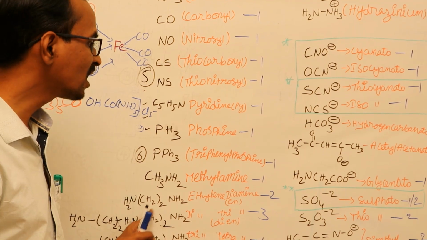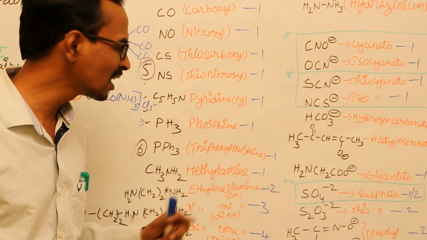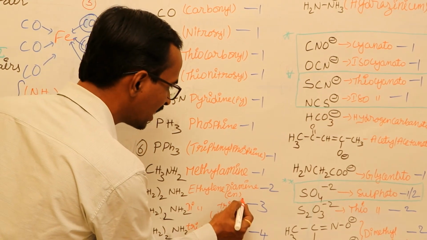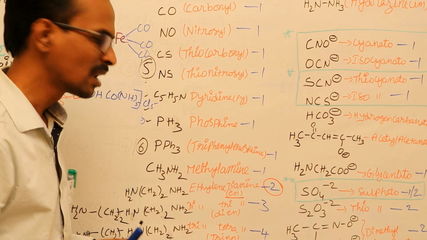Next, ethylene diamine, which should be written using the condensed letters EN. Ethylene diamine has denticity 2. It is a bidentate ligand.